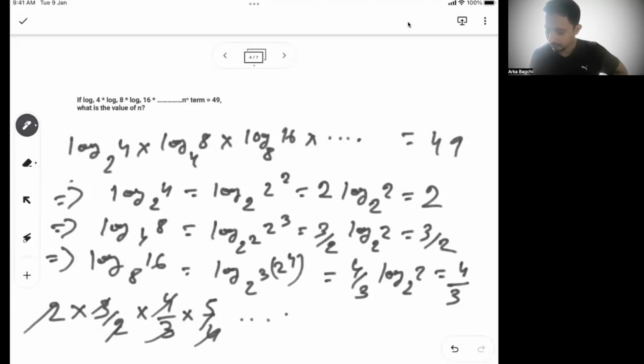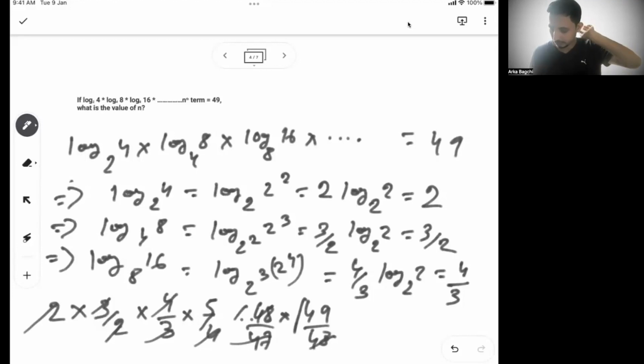So you possibly will get 49 when it is 49 by 48. The previous one will be 48 by 47. This will get cancelled, this will get cancelled. So your answer should be this term. At which term do you get this?